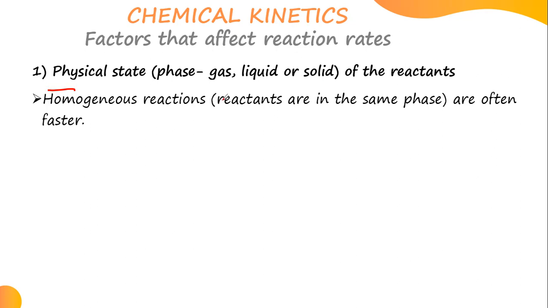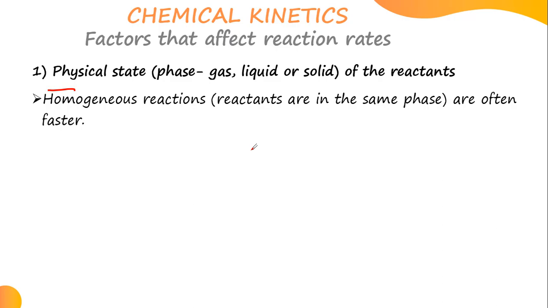And since they are in the same phase, these reactions tend to be faster. That is the effect it has on the reaction rate. So homogeneous reactions make the reaction rate fast.